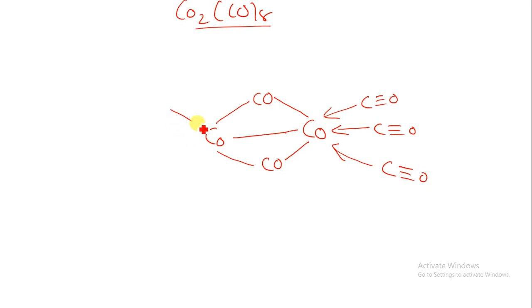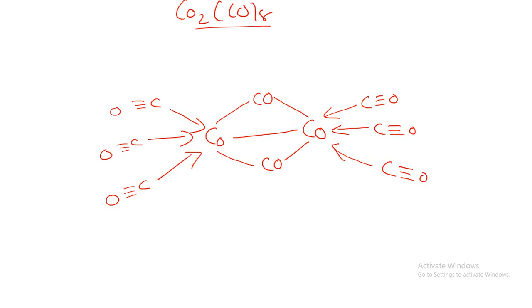Here I am also having C triple bond O, and here also I am having a C triple bond O. So now that is the structure of Co2(CO)8. Here two ligands from the bridge, so there will be two ligands over here, 3 over here, 3 over here, 6 plus 2. So there are a total of 8 ligands present in the Co2(CO)8 structure.